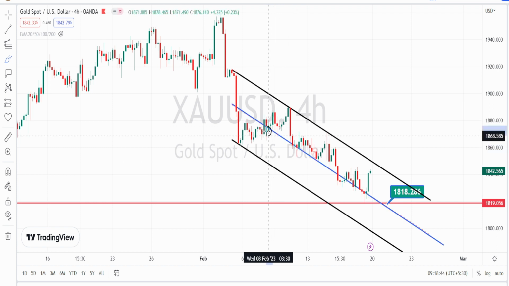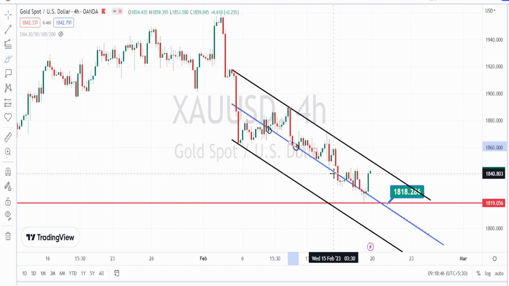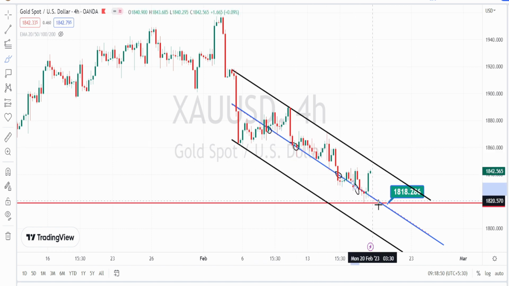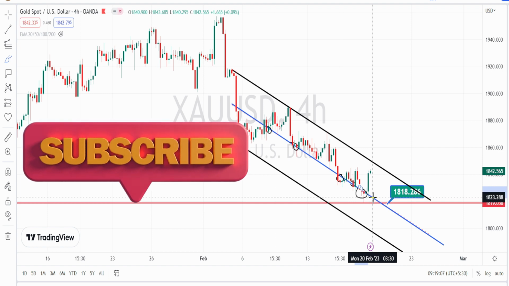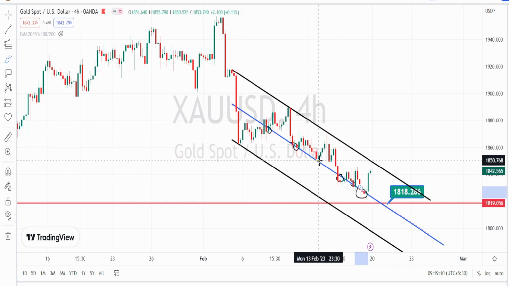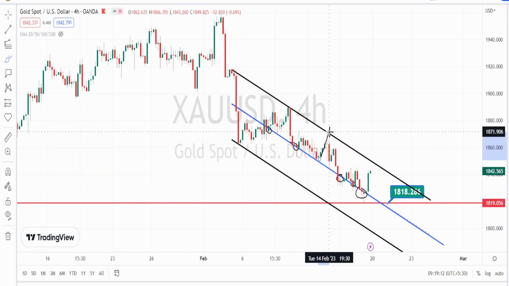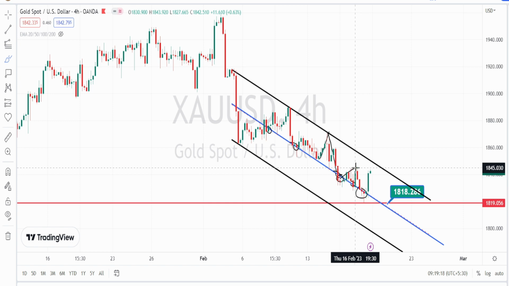And here also I have drawn the midline of this bearish channel pattern. As explained in my previous analysis also, this mid trend line is acting as a very strong support level for the current price action. Every time the price action tests its midline, we have noticed it to bounce back on the bullish side retracement, then to retest this support line, again to bounce back on the bullish side, and currently also we have noticed a similar price action to be repeated.